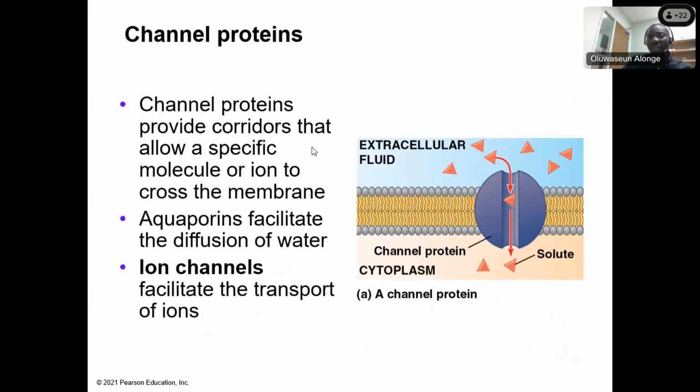All right. Now, channel protein. A channel protein provides corridors, like I told you earlier, it is a channel. Aquaporin, for instance, is a kind of channel protein. Some ion channel proteins also exist. We have sodium ion channel protein and potassium ion channel protein, and they help to move ions. This one helps to move water. This is aquaporin, just showing you an example. So it's moving from high to low. It still does not require energy. It is a diffusion, what we call facilitated diffusion.